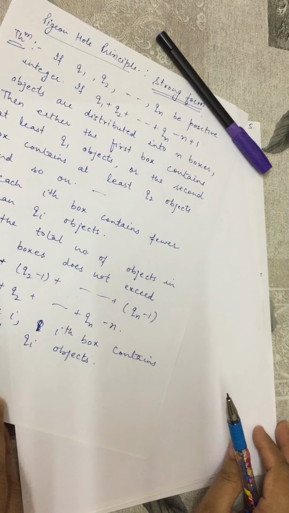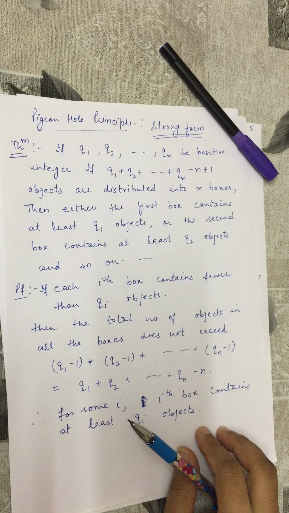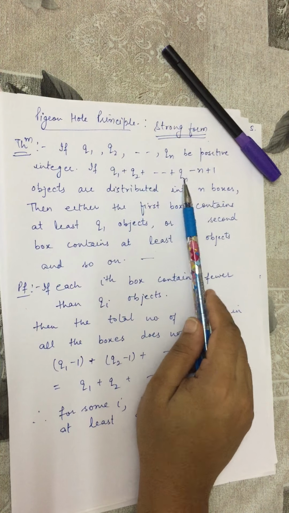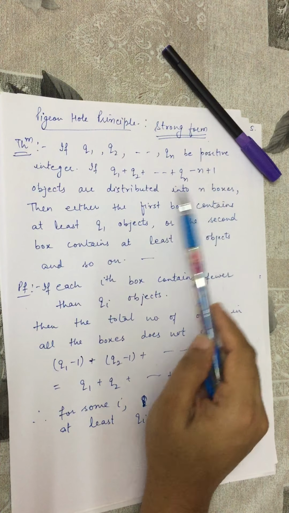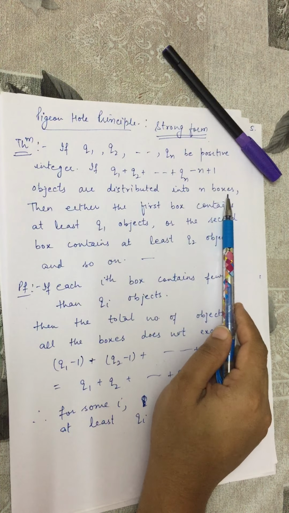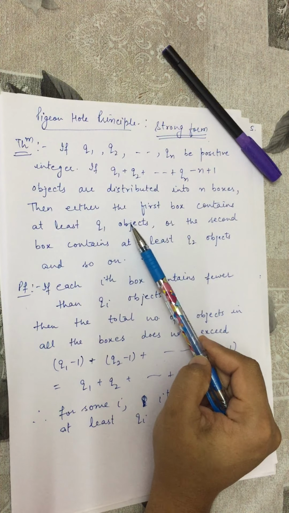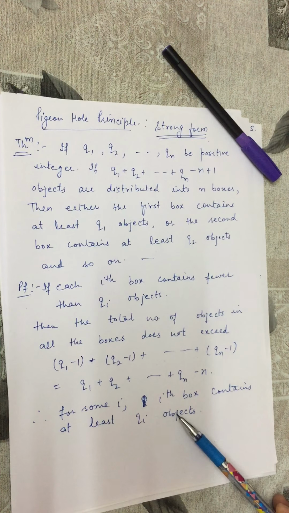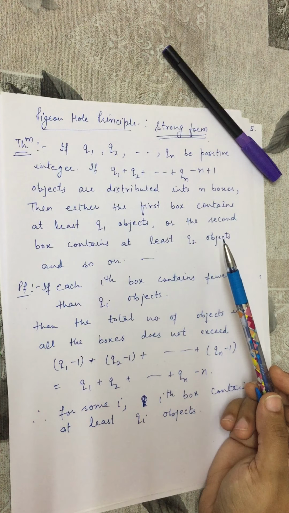The simple form of the pigeonhole principle can also be derived from this principle by taking each qi equal to 2. If we take all the qi equal to 2, then this is 2n minus n plus 1, so this will be n plus 1. In that case, n plus 1 objects are distributed into n boxes, and the conclusion says there exists an ith box which contains at least 2 objects.